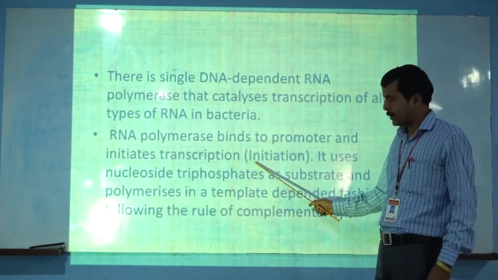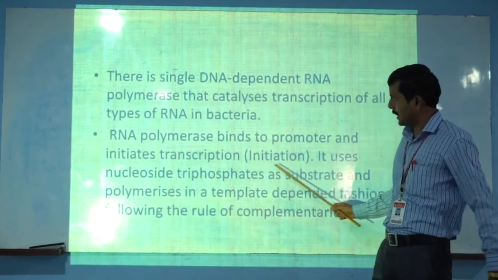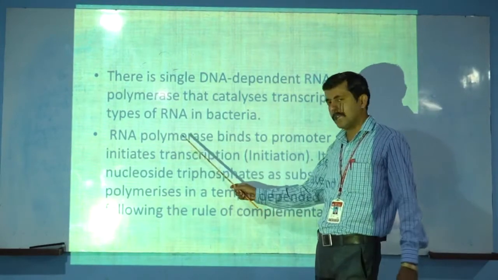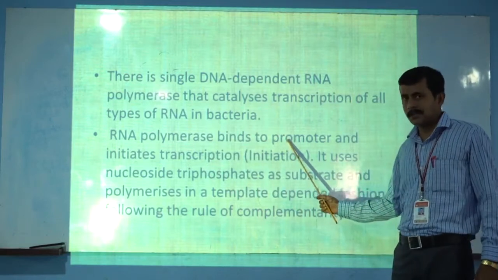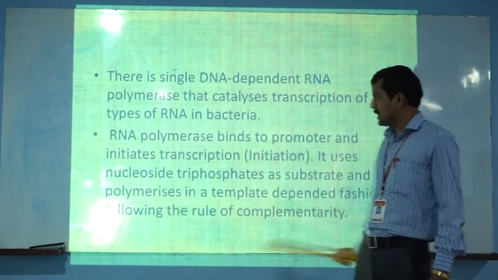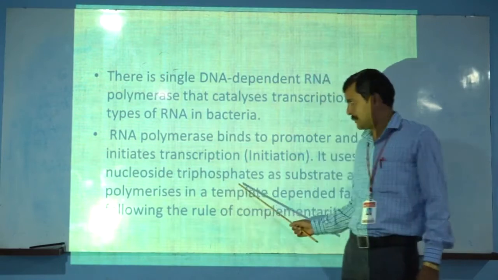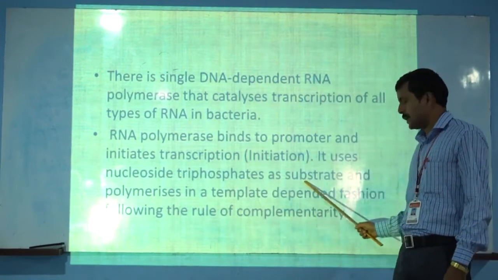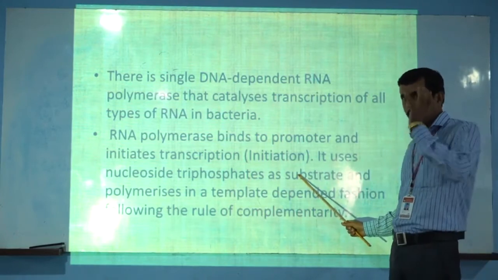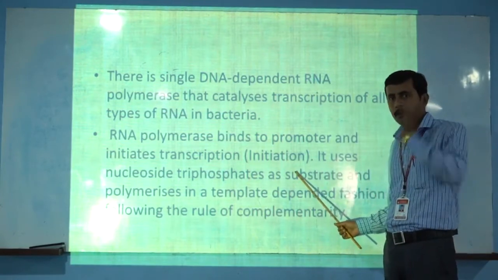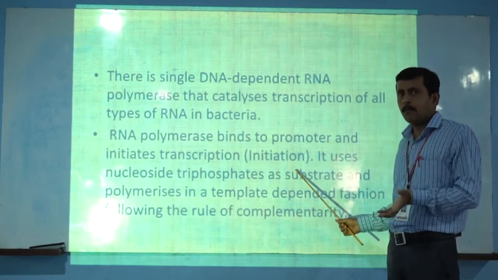So here the first step, initiation, starts with RNA polymerase binding to the promoter of a transcription unit. It uses nucleoside triphosphates as a substrate, and you must know that when any enzyme reacts, the presence of a substrate is very important.